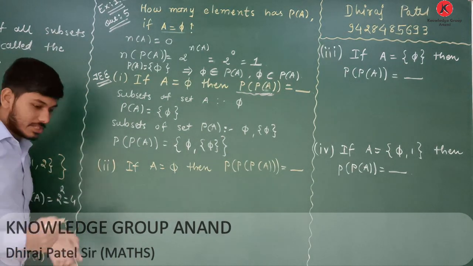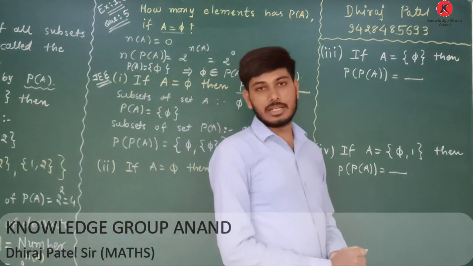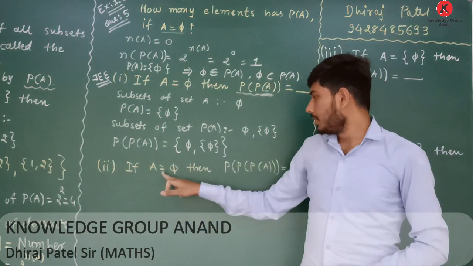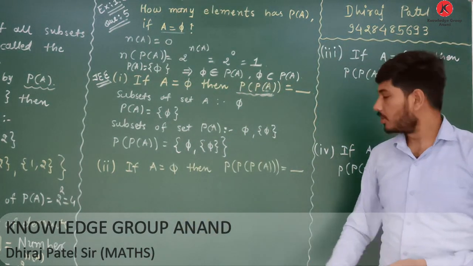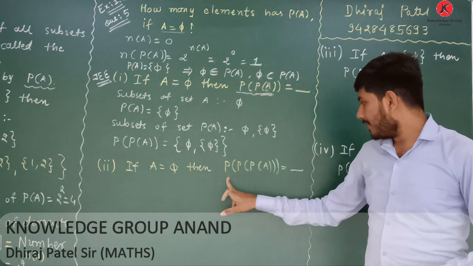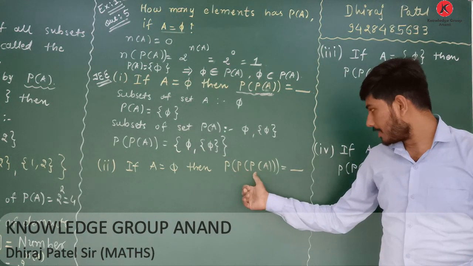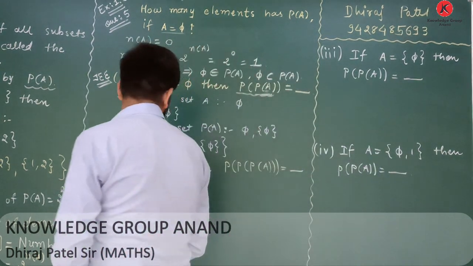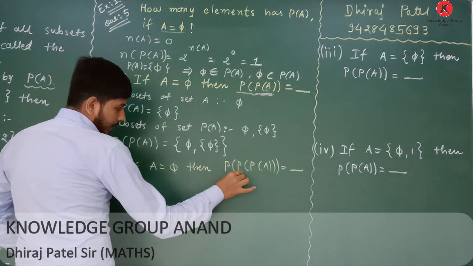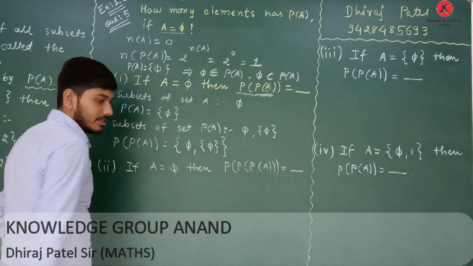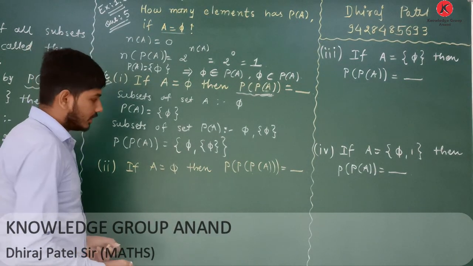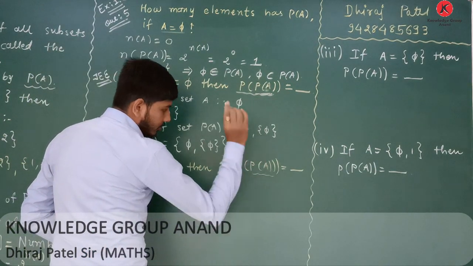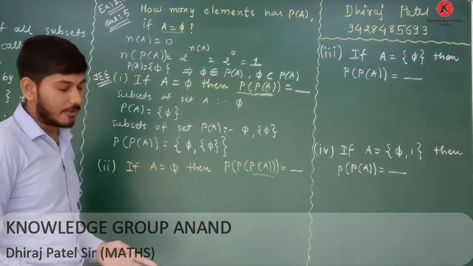Now we are going for the second question. The second question is, if A equals to 5 or null set, then power set of A equals to blank. We have to find the power set of A. Therefore, first of all, we want power set of A. How can we obtain the power set of A?